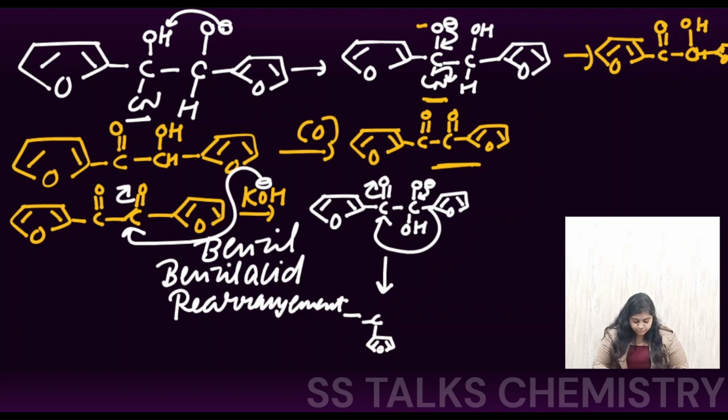And here the two furan rings are present, and at this position we will have the OH group. After the protonation I am writing this, and here will be your COOH group, right? So this will be attacked from the second position. We are to draw this. So here the oxygen like this. So this is the species you are getting. So at the same carbon center now we have the acid group and the alcohol with the two furan rings as the substituents present over here, and this is going to be the final product for your benzilic acid